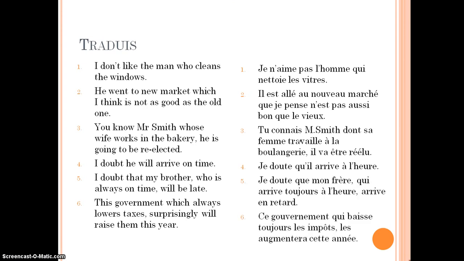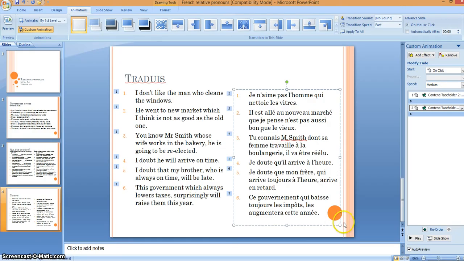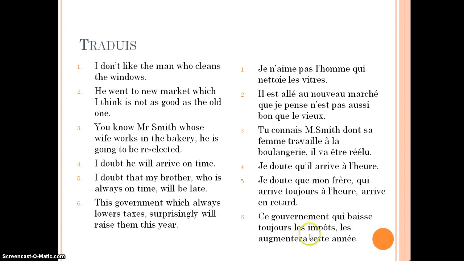Okay, arrive en retard. And the last one, ce gouvernement qui baisse toujours les impôts les augmentera cette année. So this government who, and again straight afterwards we're having a verb, so we use qui baisse toujours les impôts les augmentera cette année. Okay, I hope you got the hang of it. If you're not sure, ask in class and we'll go over some other examples.